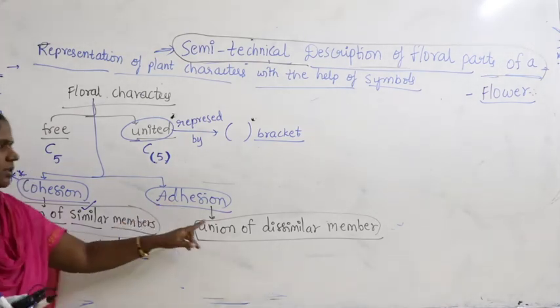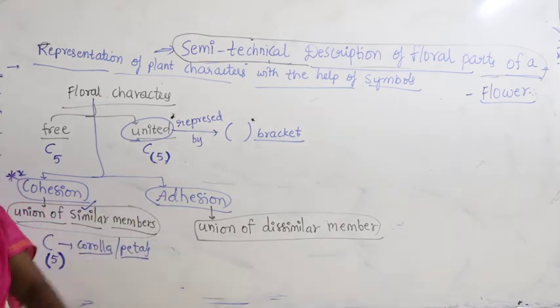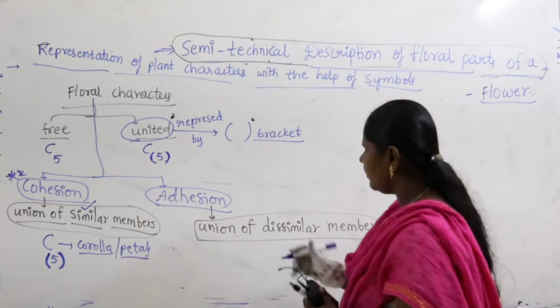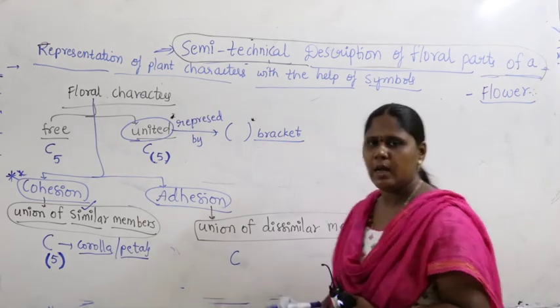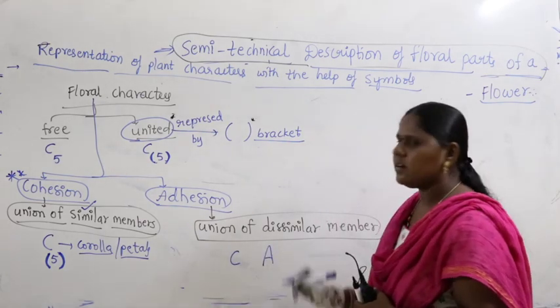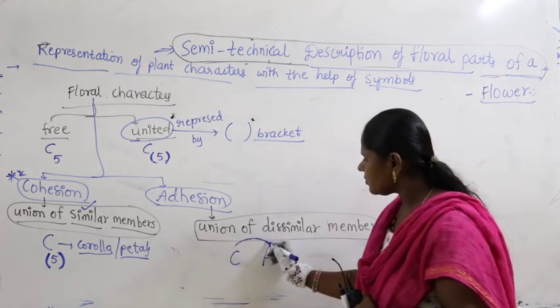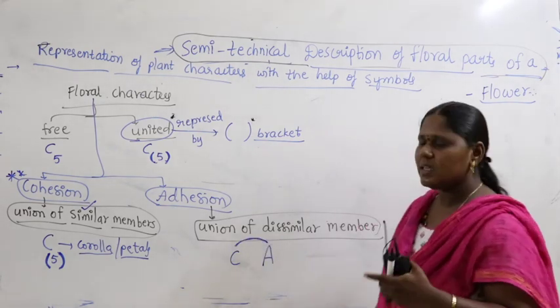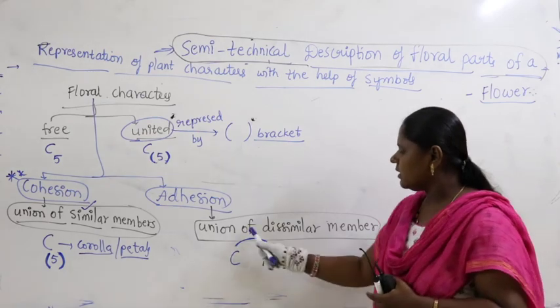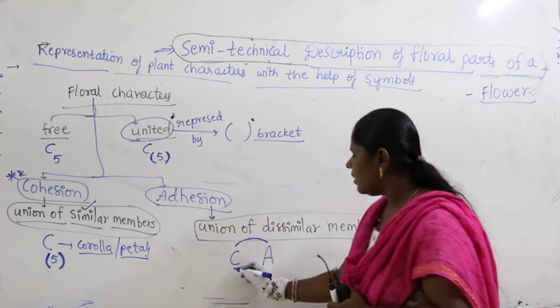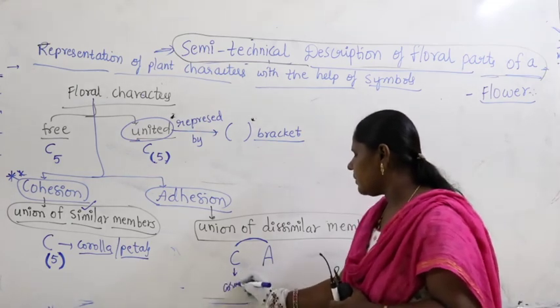Suppose we take adhesion, union of dissimilar members. For example, C represents corolla, A represents androecium, so we keep an arc like this. What does this arc say here? This is nothing but union of dissimilar members. C means corolla, that is petals.